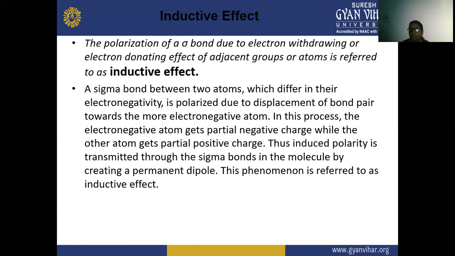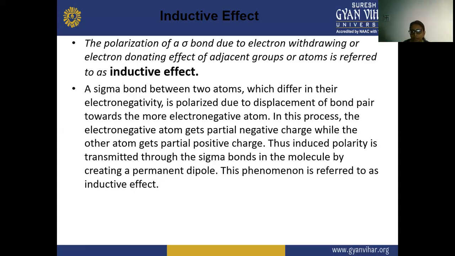So the bond pair is displaced towards the electronegative atom, and in this process, the electronegative atom gets a partial negative charge, while the atom from where the displacement occurs gets a partial positive charge.